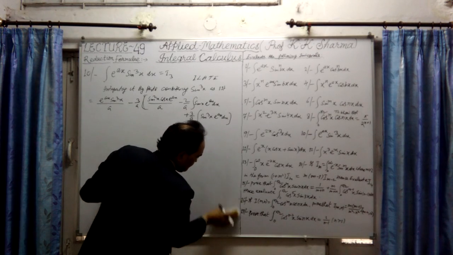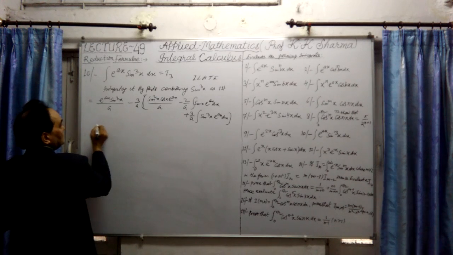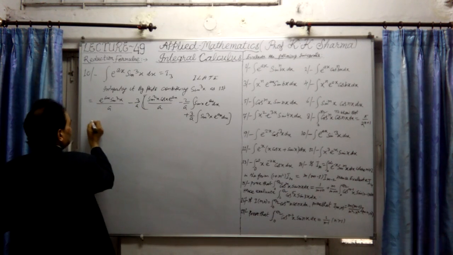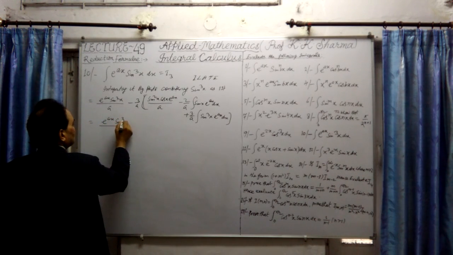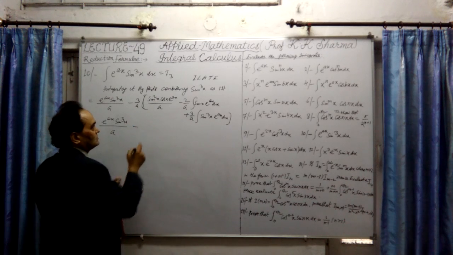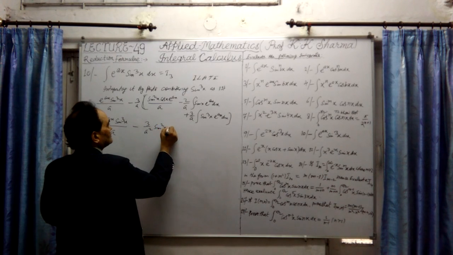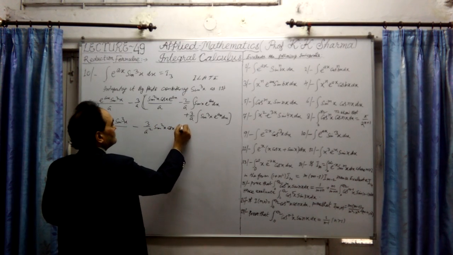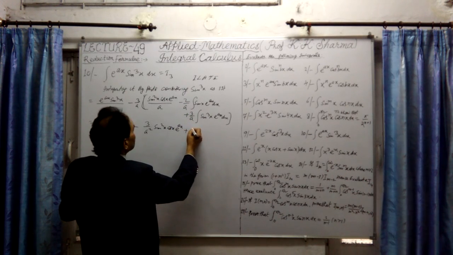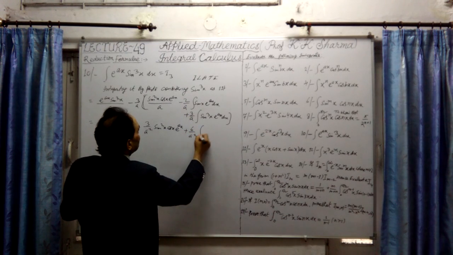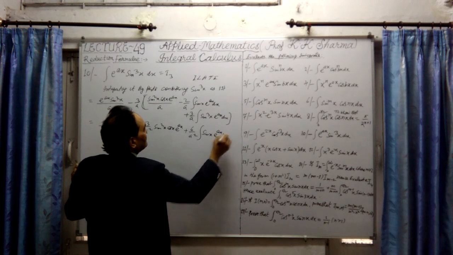Finally we will get the integral of sin cube x upon a minus 3 upon a square, equal to sin square x cos x e raised to the power ax, minus minus plus, this is 6 upon a square integration of sin x e raised to the power ax dx.